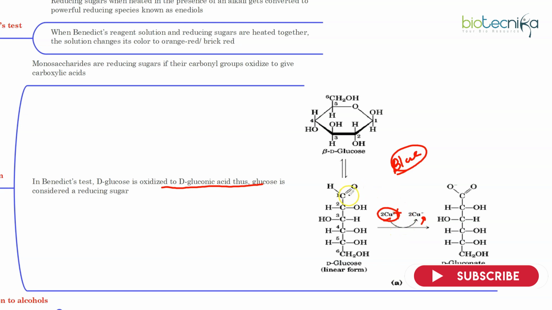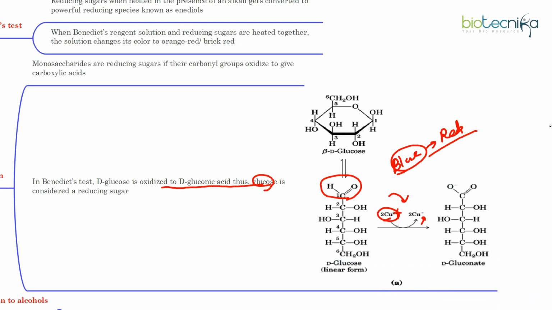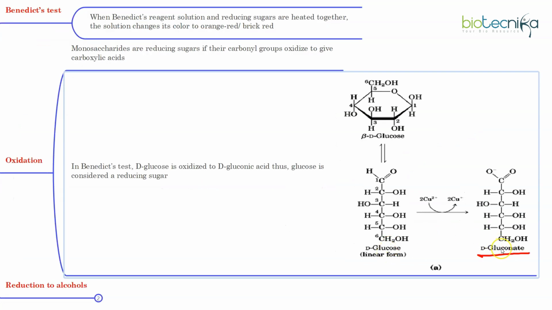Now who gives these electrons? These carbohydrates. The reducing sugars reduce the copper in Benedict's reagent, because of which the blue color converts into red color. That's why glucose is considered a reducing agent, because when you treat it with Benedict's reagent, the glucose is converted into gluconic acid. That's why glucose is considered a reducing sugar.